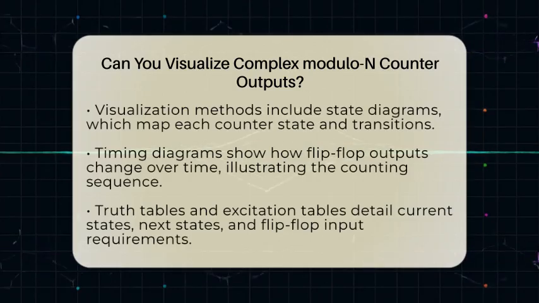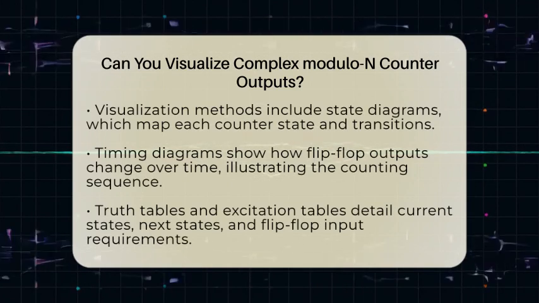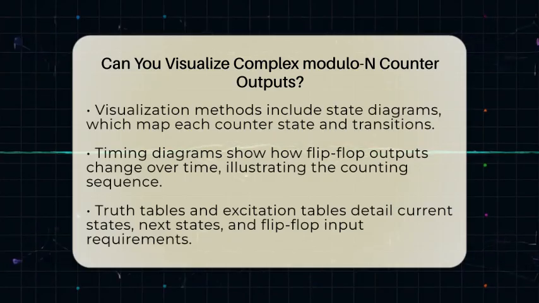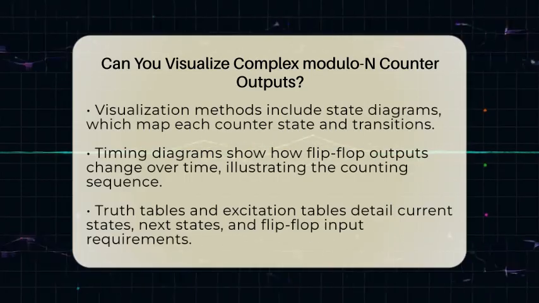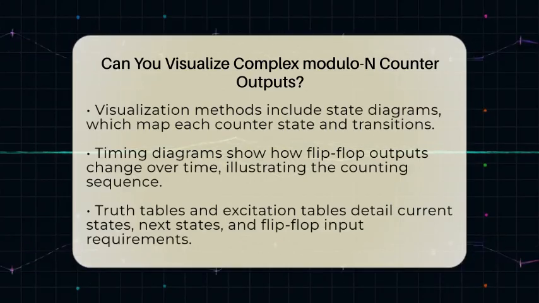Visualizing these counters can be done in several ways. One common method is the state diagram. Think of it as a map where each circle shows a specific count state, and arrows show how the counter moves from one state to the next with each clock pulse. For simple counters, this is straightforward, but for complex ones with irregular sequences, the diagram helps clarify the order and reset points. Timing diagrams are another useful tool.